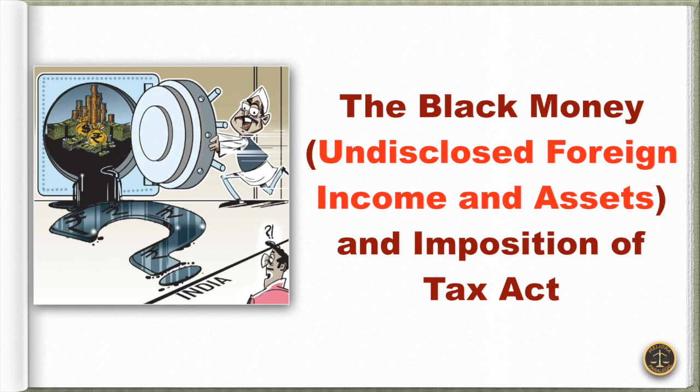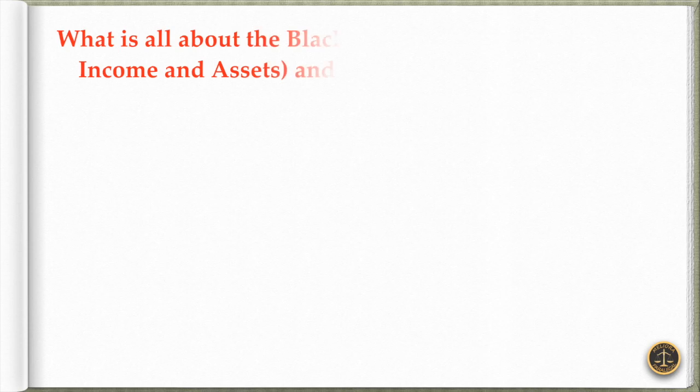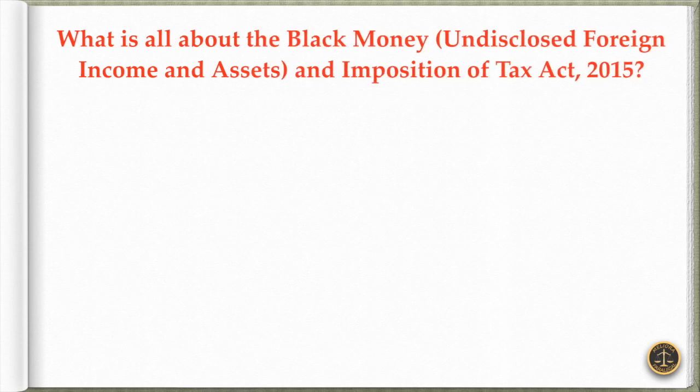However, before discussing the provisions of this Act, let's first understand what the Black Money, Undisclosed Foreign Income and Assets and Imposition of Tax Act 2015 is all about.